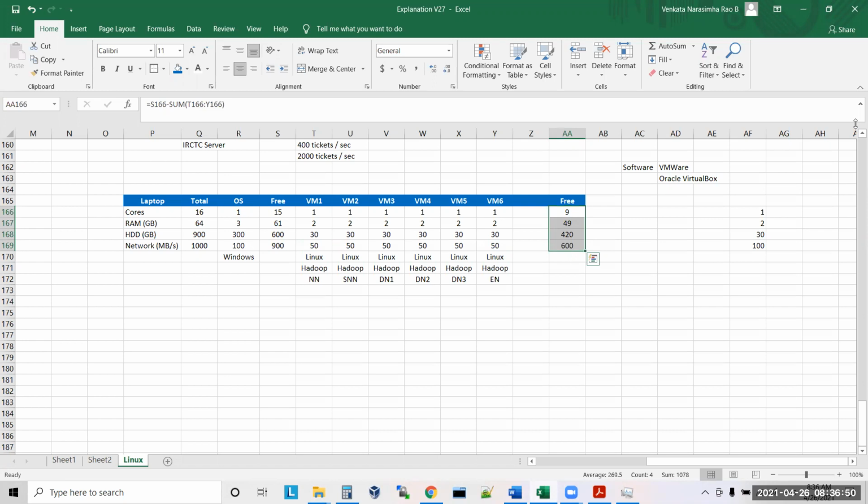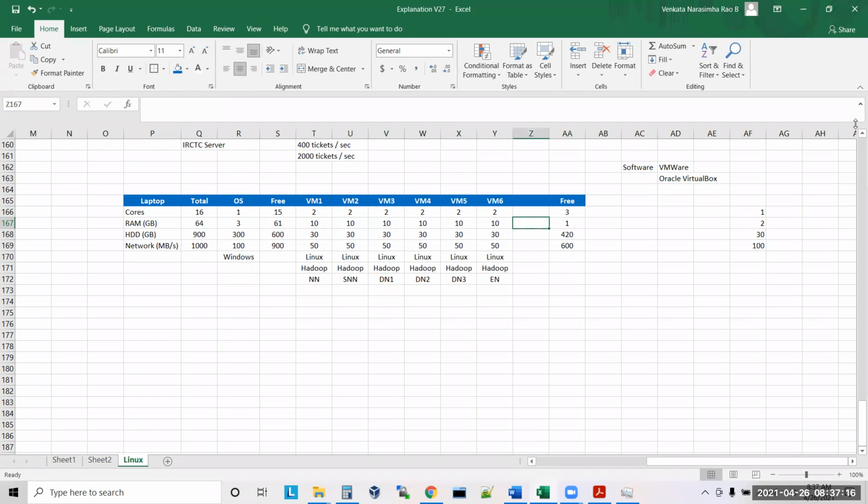So now what I can do is, instead of 1 core, make it 2 cores in each machine. If I make it 2 cores also, I'm still left with some cores. Yes. Instead of this GB, I'm putting 10 GB for each machine. Still I have 1 GB left out.